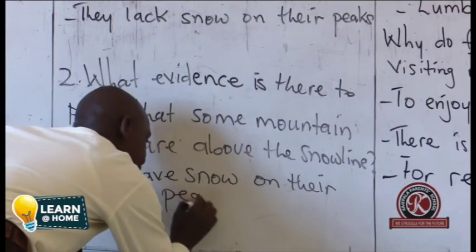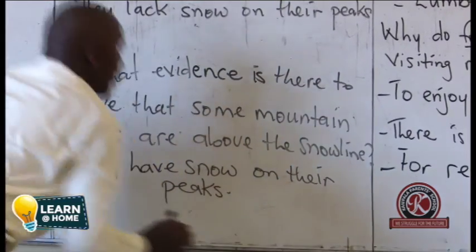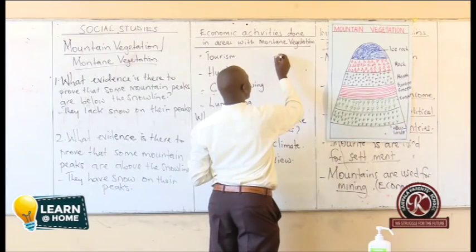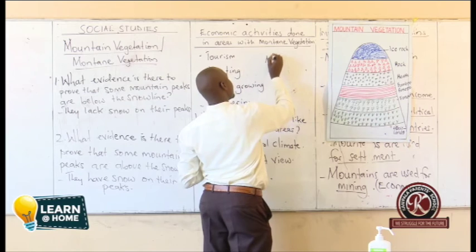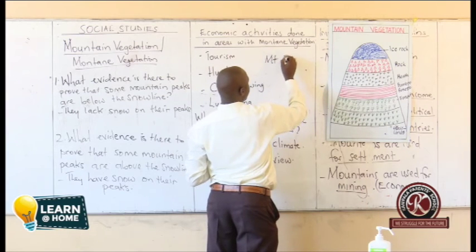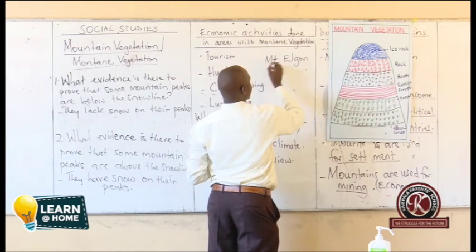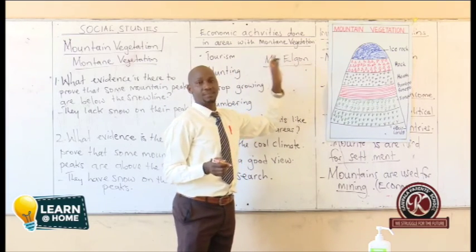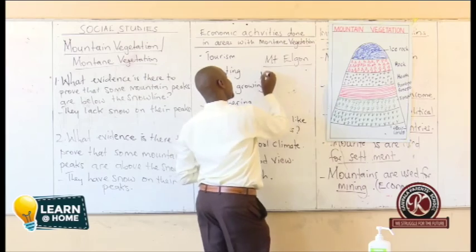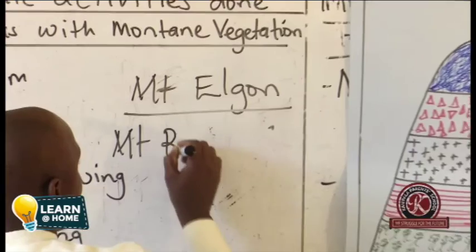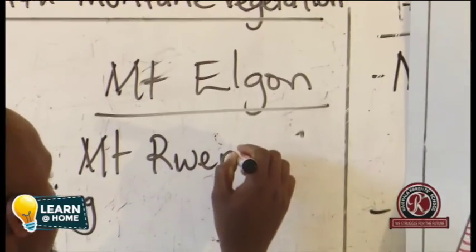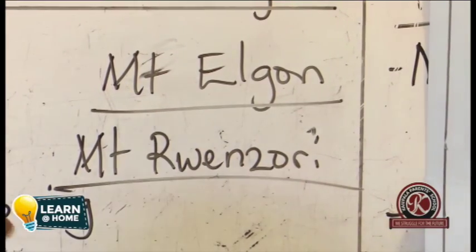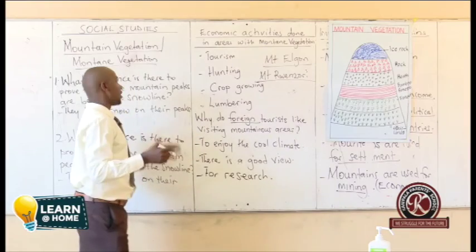We are going to give examples of such mountains. When you look at Mountain Elgon in Uganda, it does not cross the snow line, so it does not have snow on its peak. Then when you look at Mountain Rwenzori and Mountain Kilimanjaro, they have snow on their peaks because they cross the snow line.